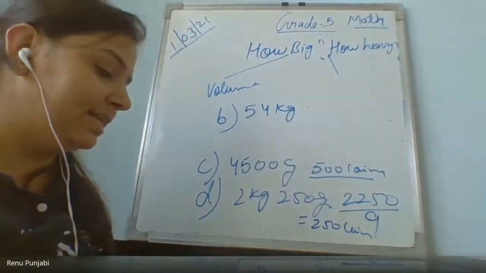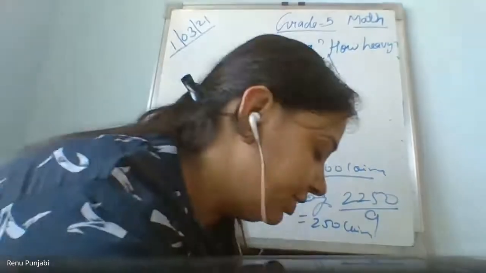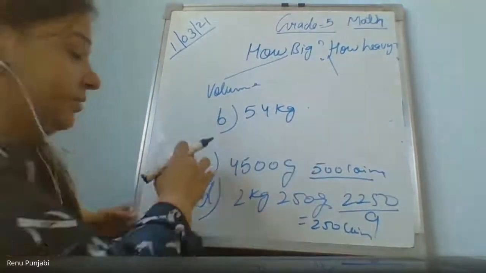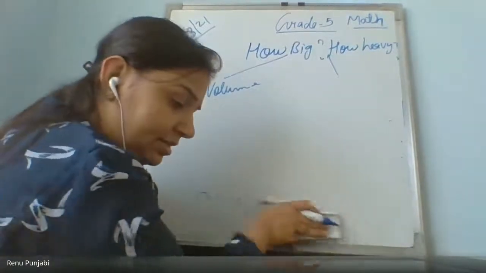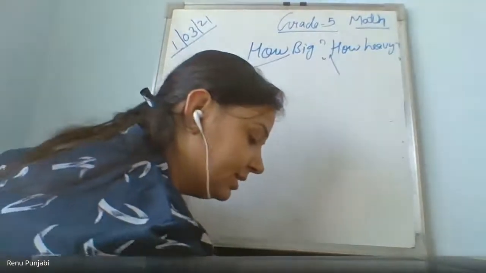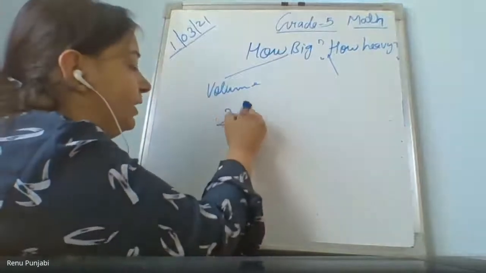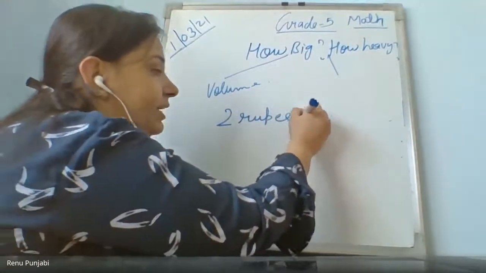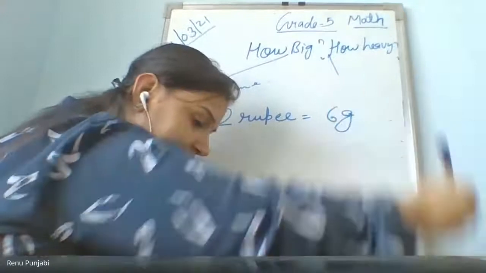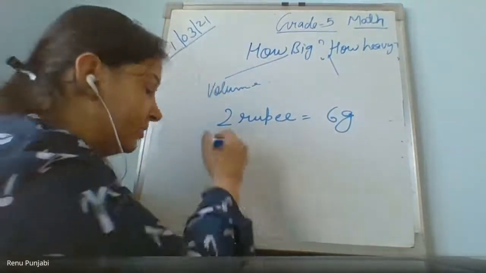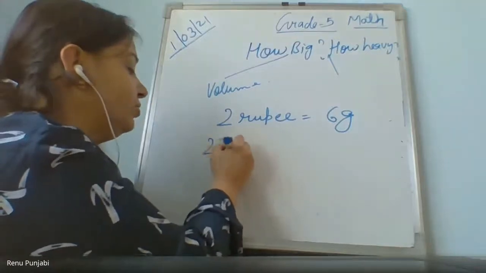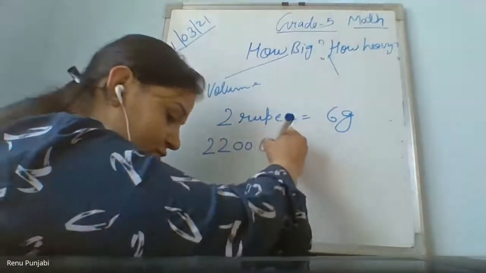Now come to the next question. Our 2 rupee coin weighs 6 gram. A 2 rupee coin has a weight of 6 gram. Now in the same way you have to find it out. Now it has 2200 coins, 2000 coins, 200 grams. So how do you find out,